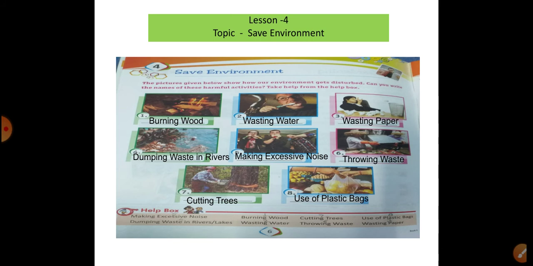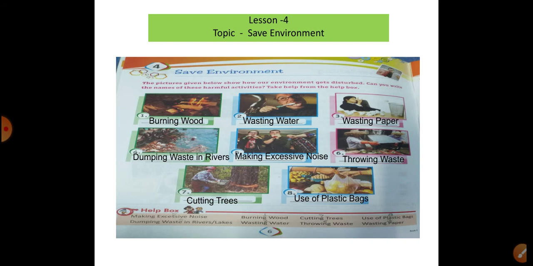As you will see here, 4 points are here, see and observe. Dumping waste in river, so water pollution will occur if you do this. Next, 5, unnecessary sound, excessive noise, so harmful, noise pollution in our environment. Loss of hearing, see the option. The 6th point is here, throwing waste, okay, it is also peel wastage.